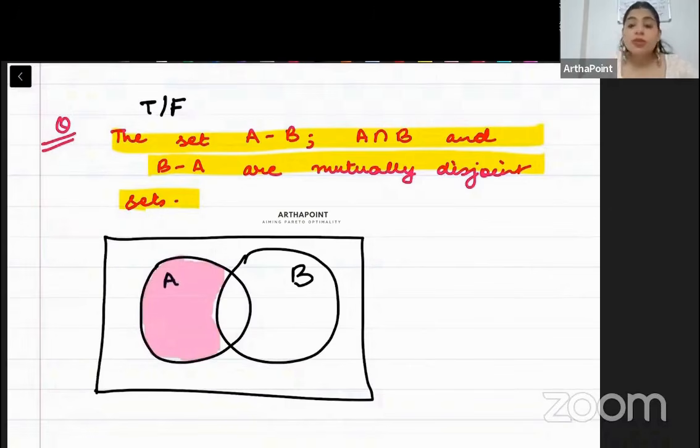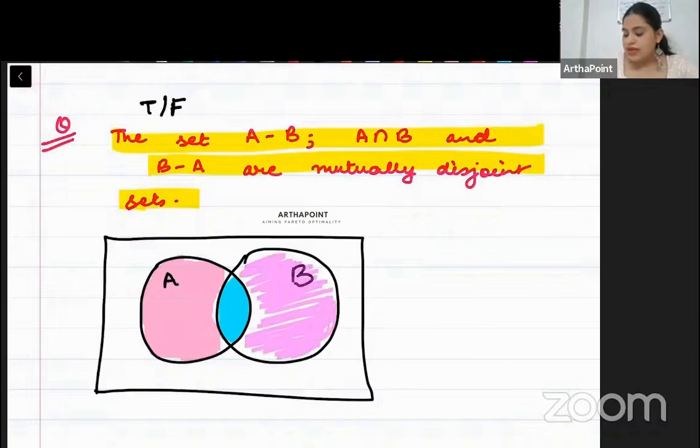Elements which are common between A and B. So elements common between A and B are these. What is B minus A? From B, you remove the A part. So B without A, which is this. B without A is this.